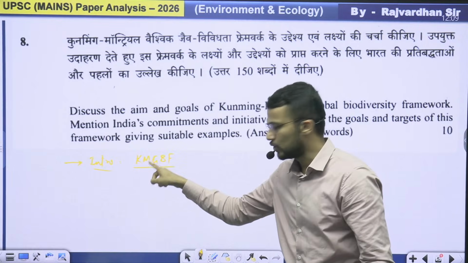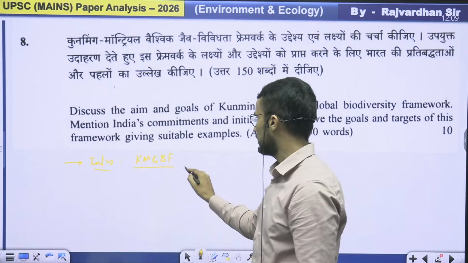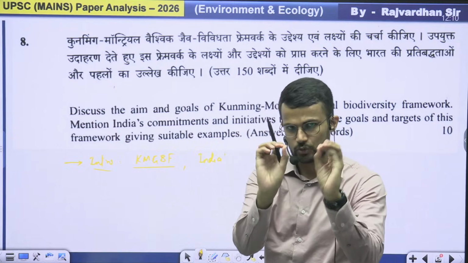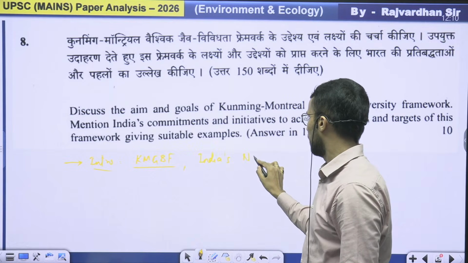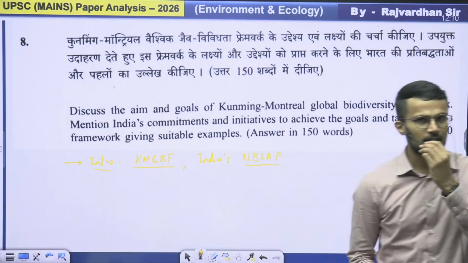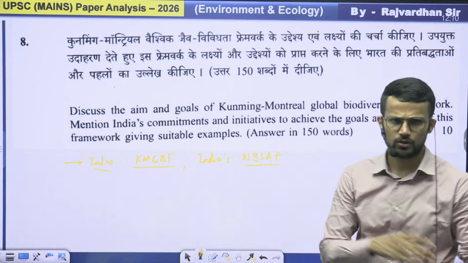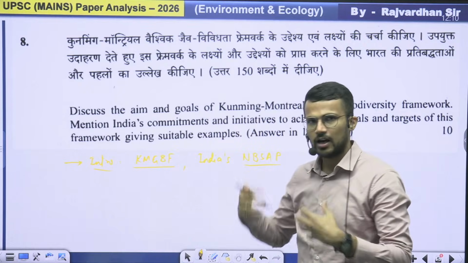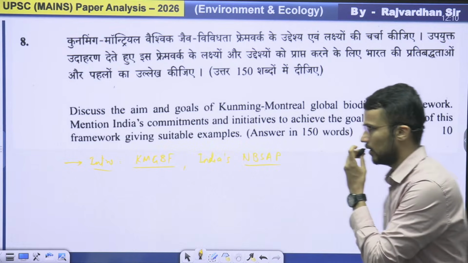You have introduced what exactly KMGBF is. Then, about India's plan, you have only highlighted that India has updated its national biodiversity strategy and action plan and made it in sync with this global biodiversity framework. You have just highlighted that so that the examiner knows these points are elaborated in the body part. Okay, so that way you can introduce your answer.